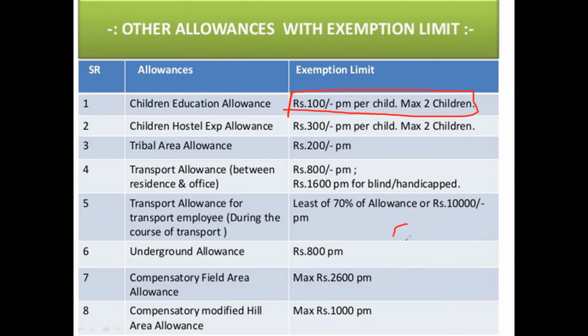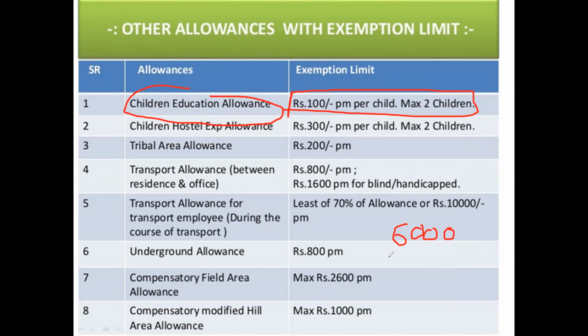So how much was I receiving for the whole year? I was receiving for the whole year 6,000 rupees. But what does the rule say? This rule is by virtue of Income Tax Act 1961. The rule says that per child you have to give only 100 rupees. For 2 children you have to give 200 rupees, and only for 2 children it is the limit. You can't have more than 2 children for whom I can give this limit.